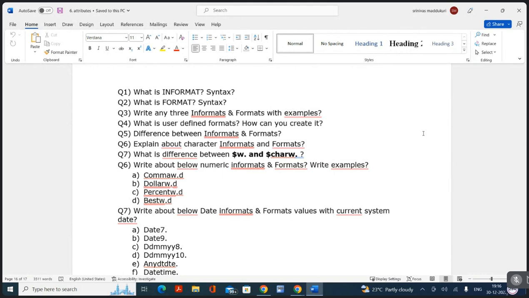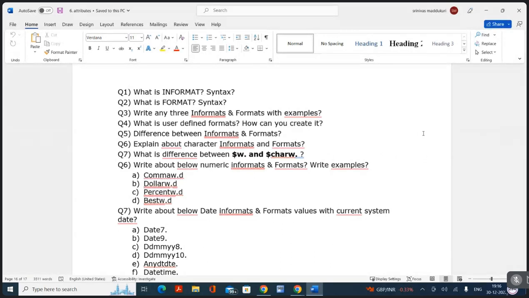Then third question, write any three informats with examples. Date, time, character informats. Comma, date, time, and DDMMYY, datetime. Character informats, character formats. Numerical. Yes.